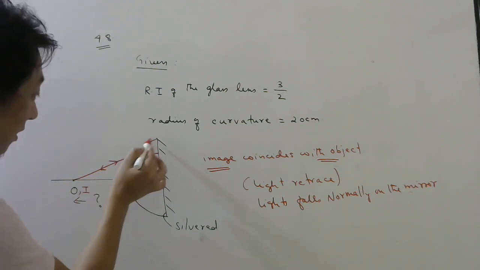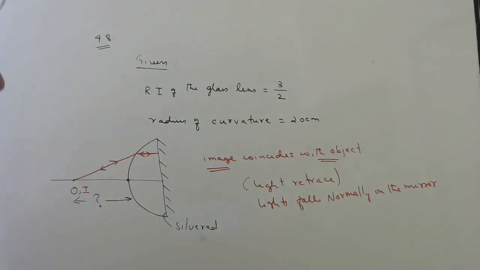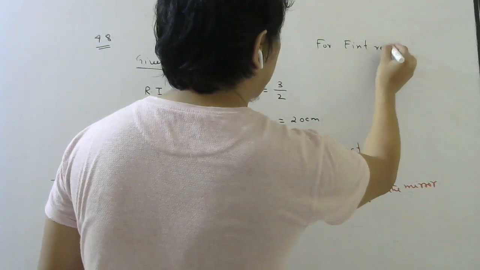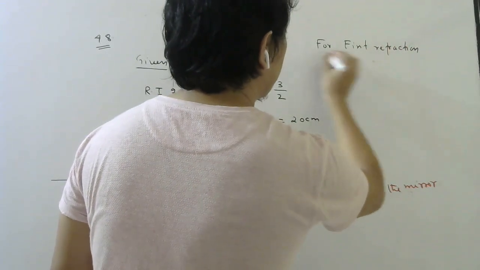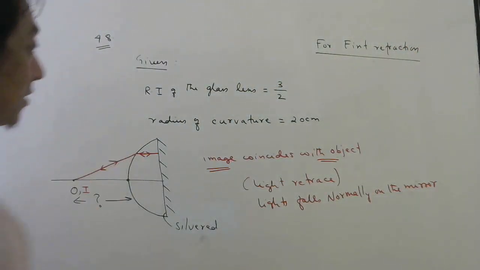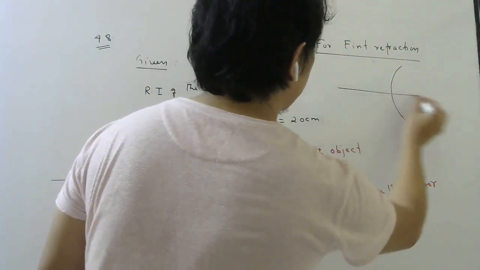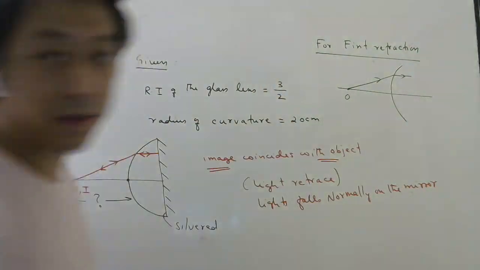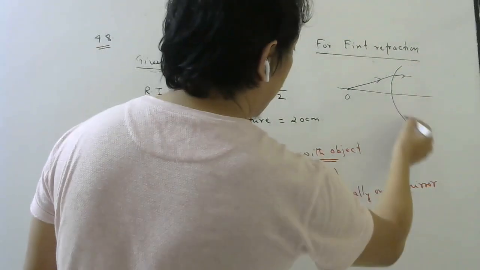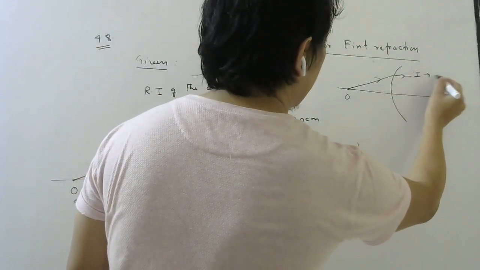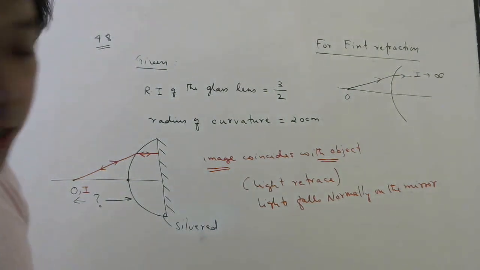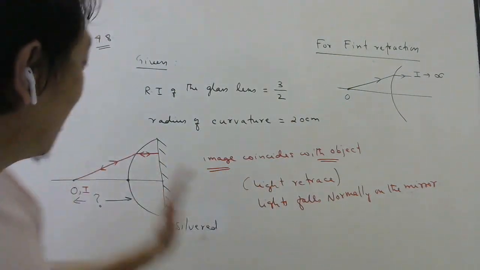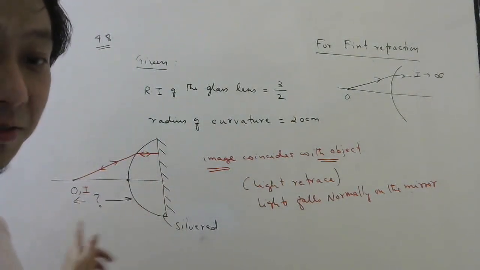Now consider the first refraction. If I consider the first refraction, it is something like this. That means for this refraction, this is the object. And where is the image? Image is at infinity. Now you will say, no sir, image is here. No, this is the final image, after refraction, reflection, and refraction.